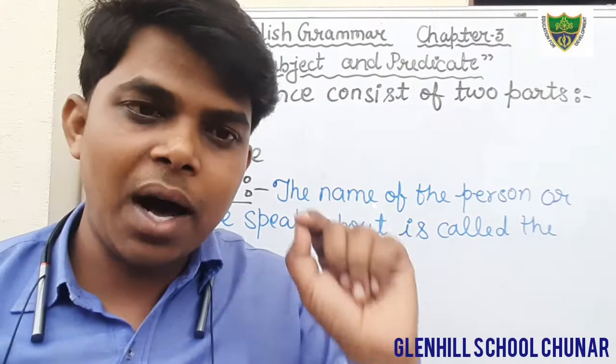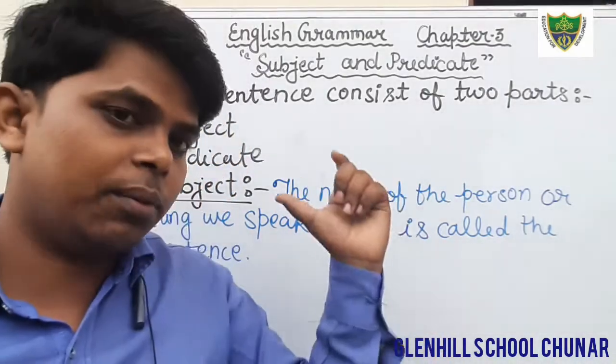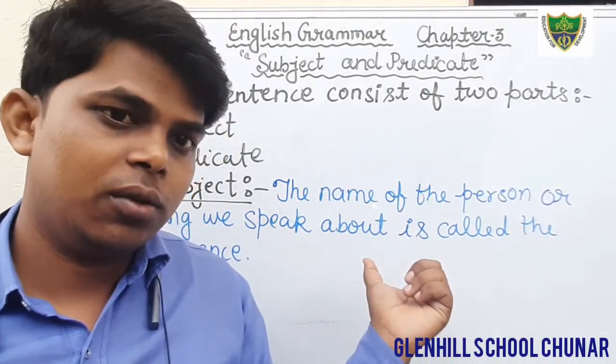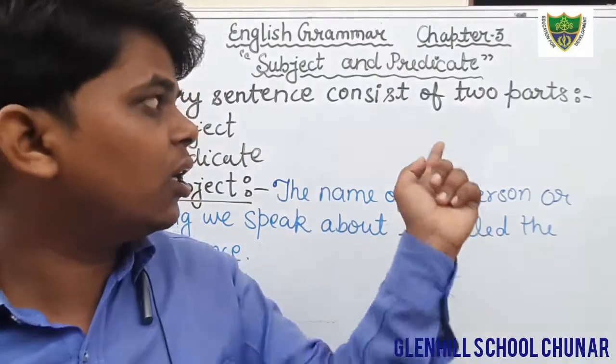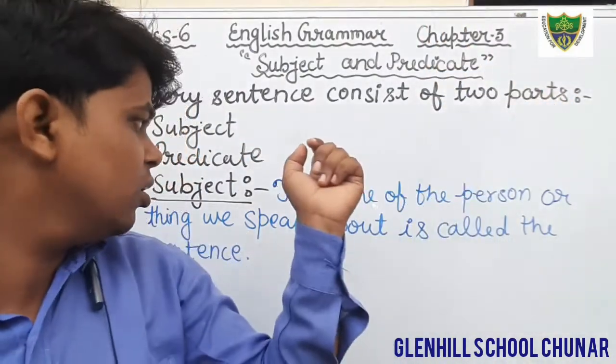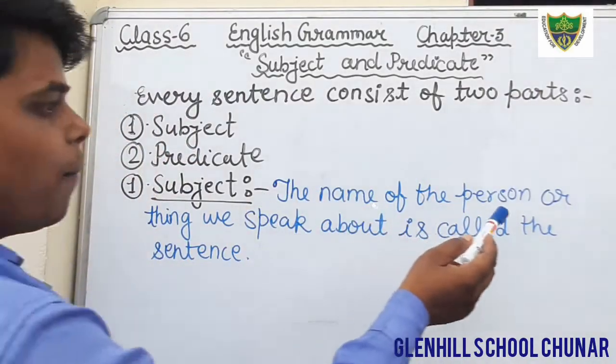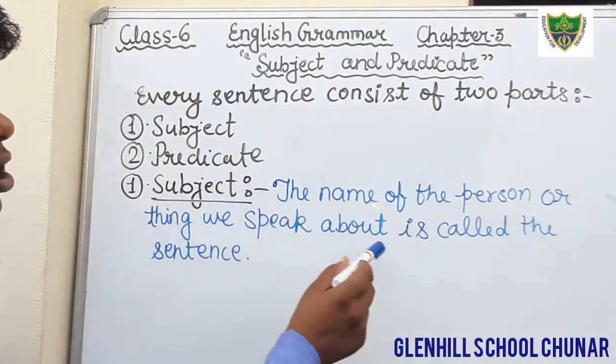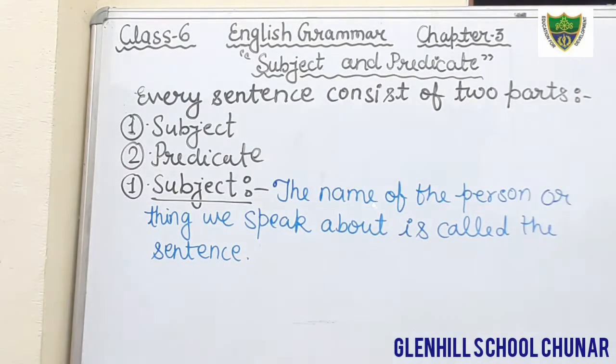जिसके बारे में हम बात करते हैं, वो क्या होता है? सब्जेक्ट होता है. और सब्जेक्ट के बारे में जो कहा जाता है वो क्या होता है? प्रेडिकेट होता है. Just see here, what is subject? The name of a person or thing we speak about is called the subject. Okay students, just write down, and now we can see the examples.